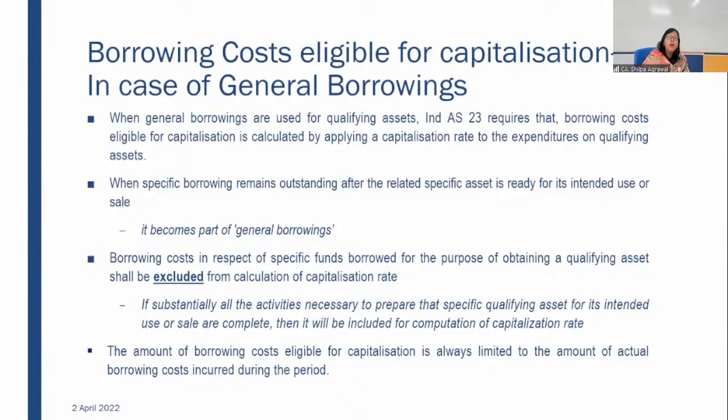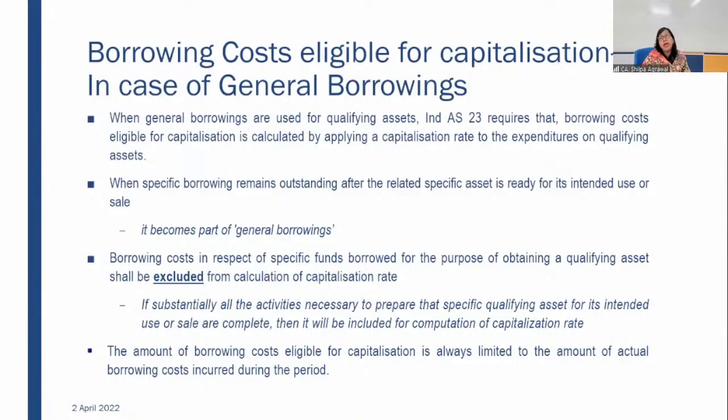It will be overvalued. So it is very necessary here to consider what is the expenditure we are incurring for that particular qualifying asset. That we consider as the amount on which we have to apply the capitalization rate. Now, because borrowings are at different rate, it may also happen that it has been borrowed at different point of time.